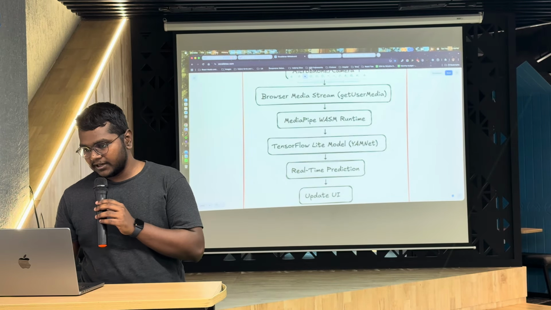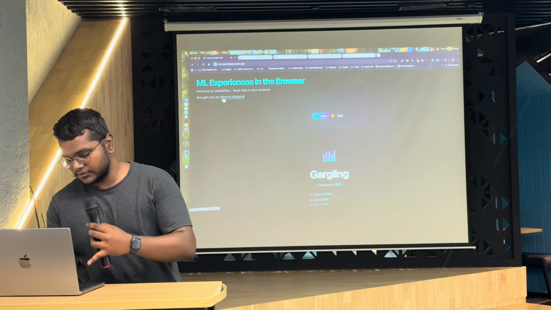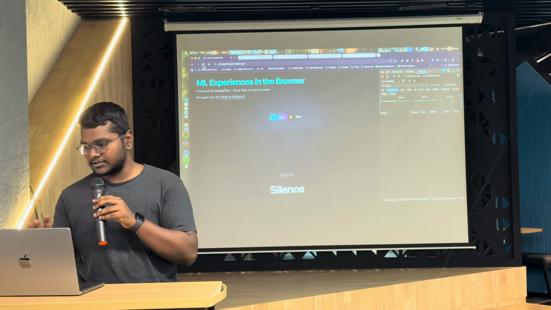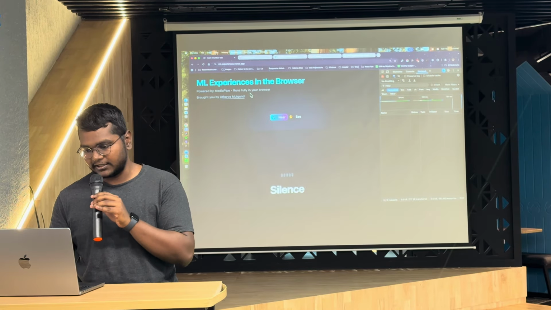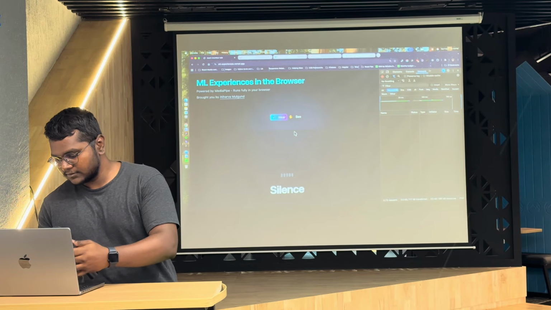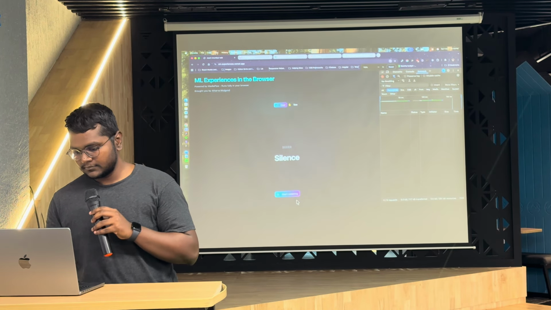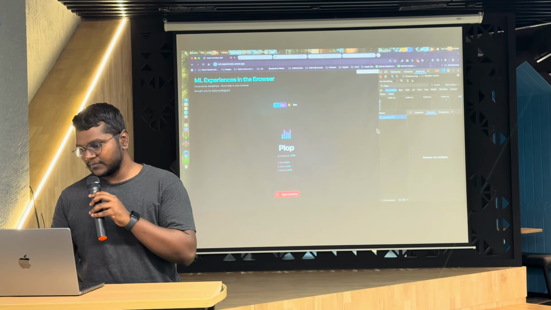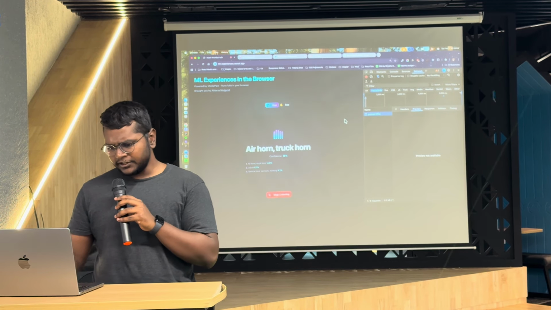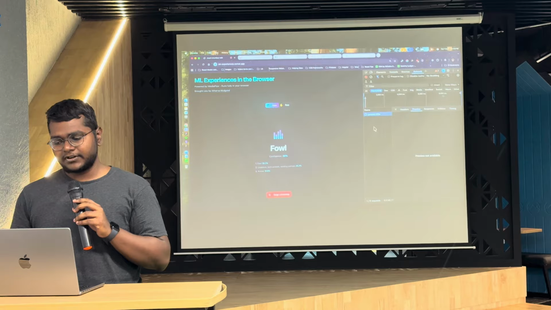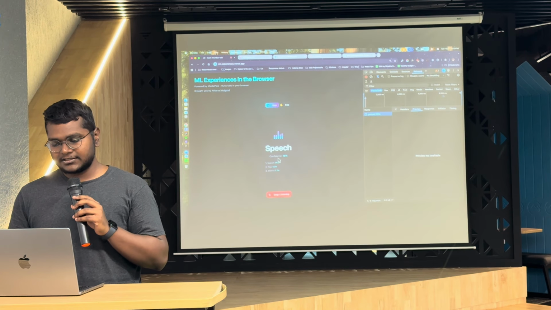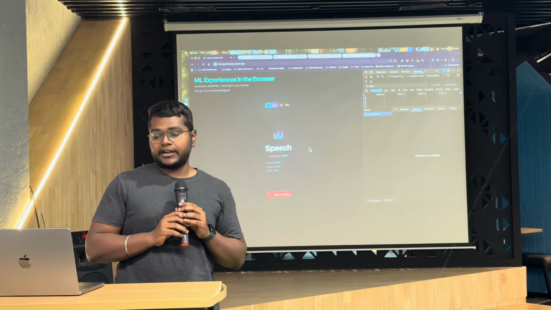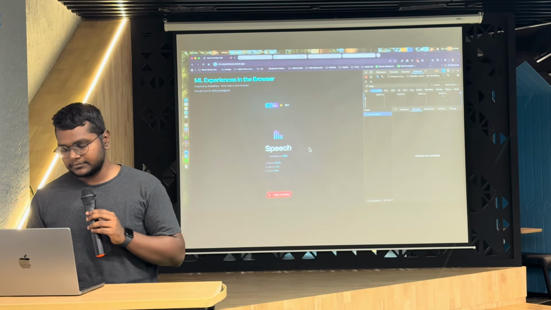Whenever I run this application, everything is going on just on my client side. It's no server, nothing. Whenever I hit start, here is the model file, and you can see it gets transferred into a pipeline, and then it just keeps on hearing the audio which I am providing through a browser API.